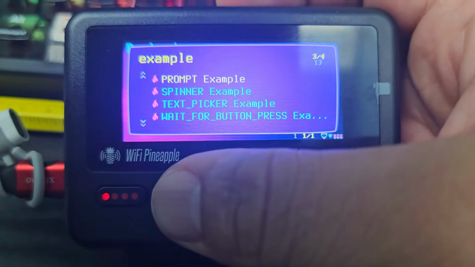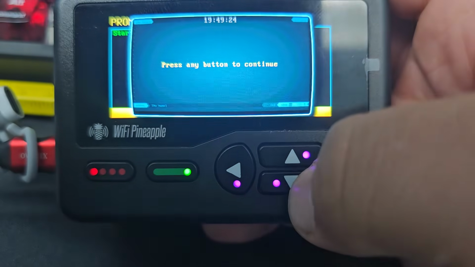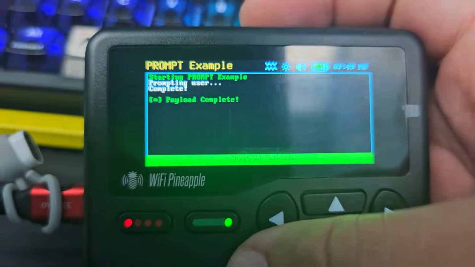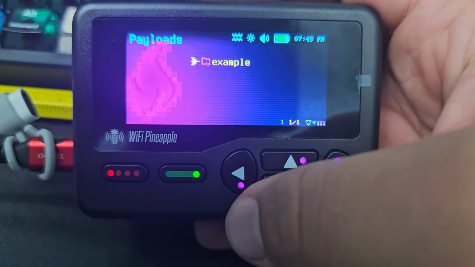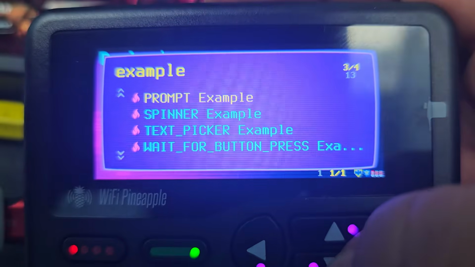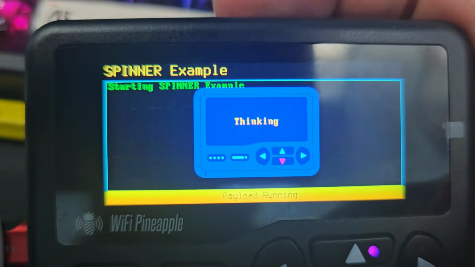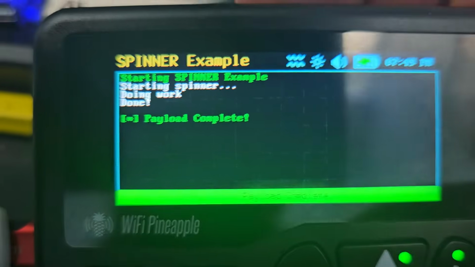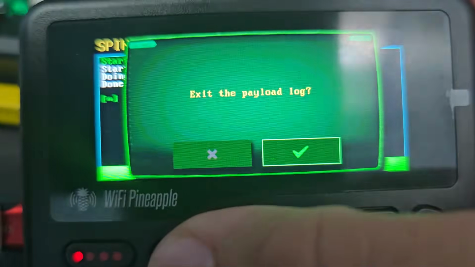All right. Let's see. Prompt. Press any button. Then press down. Prompt. And that was the prompt, to press the button. It works. Okay. Example, spinner. Launch. You're thinking. Hey, started spinner, doing work, done, payload complete. Let's back it up.